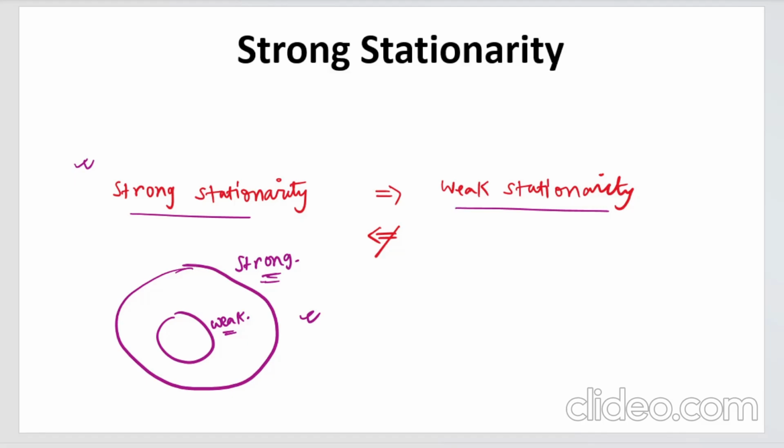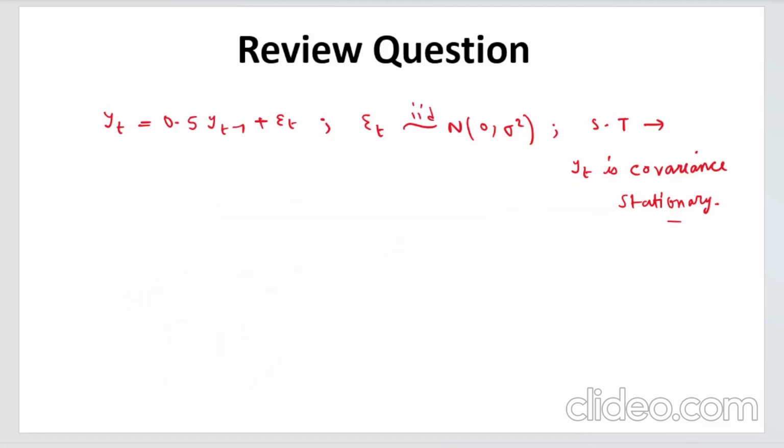Okay, so with this we have finished the types of stationarity. Now for your clarification, I have given you this question. Let us solve it together; that will solve all your doubts if you have any. So this is a process: Yt is 0.5 yt minus 1 plus epsilon t, where epsilon t follows IID normal 0, sigma square. Now you have to show that this process is covariance stationary. The question could be framed as: prove that this is stationary, or check whether it is stationary or not. Whatever it means, you have to show whether it is covariance stationary or not.